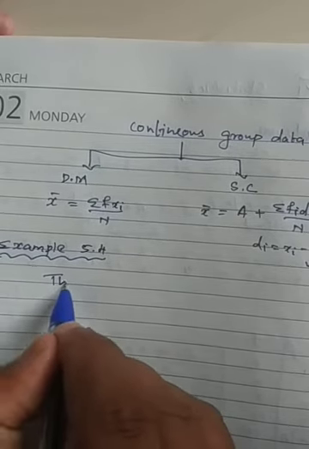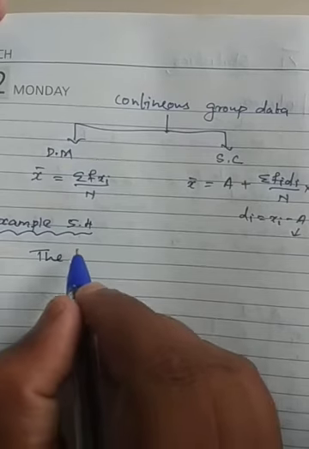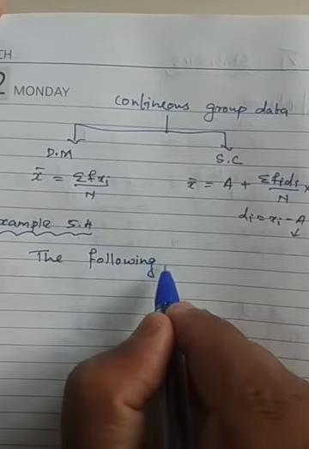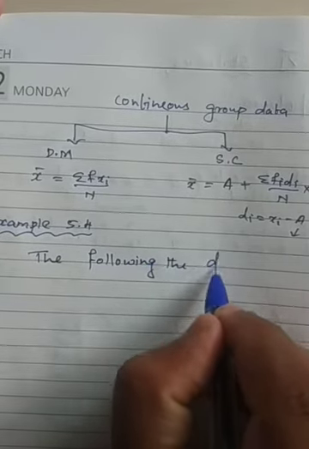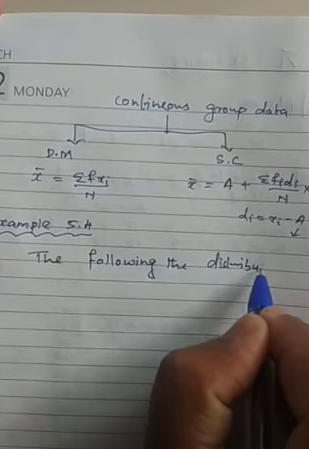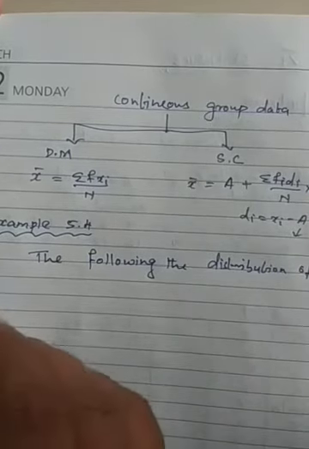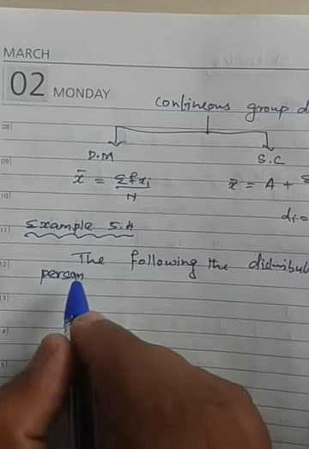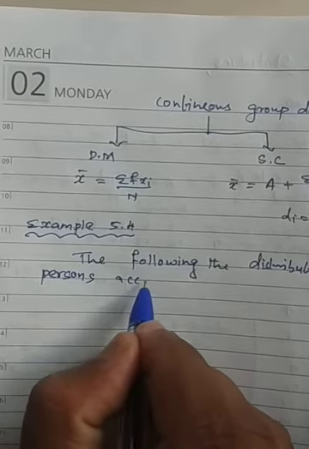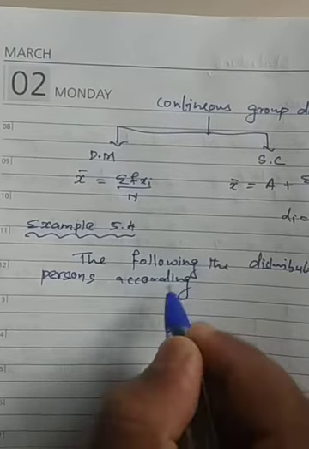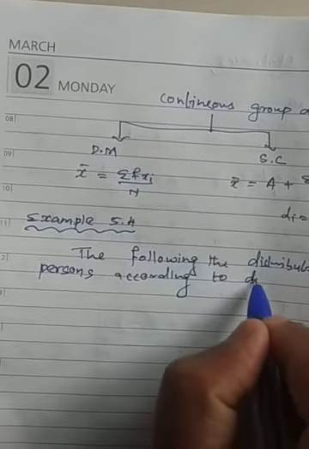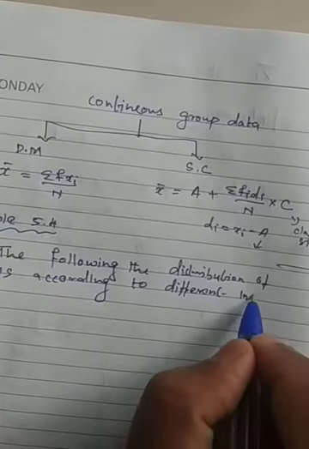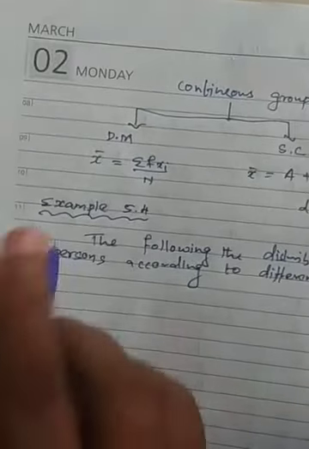The following distribution of persons according to different income groups is given.